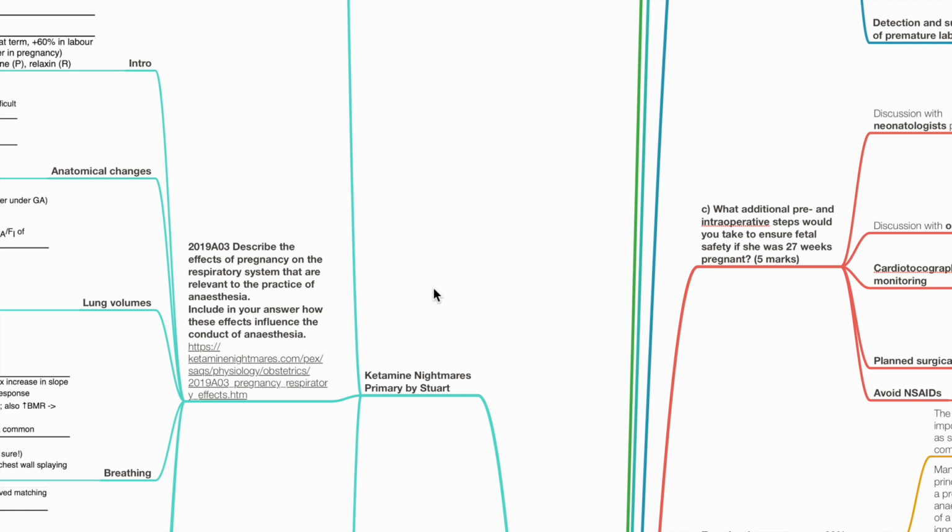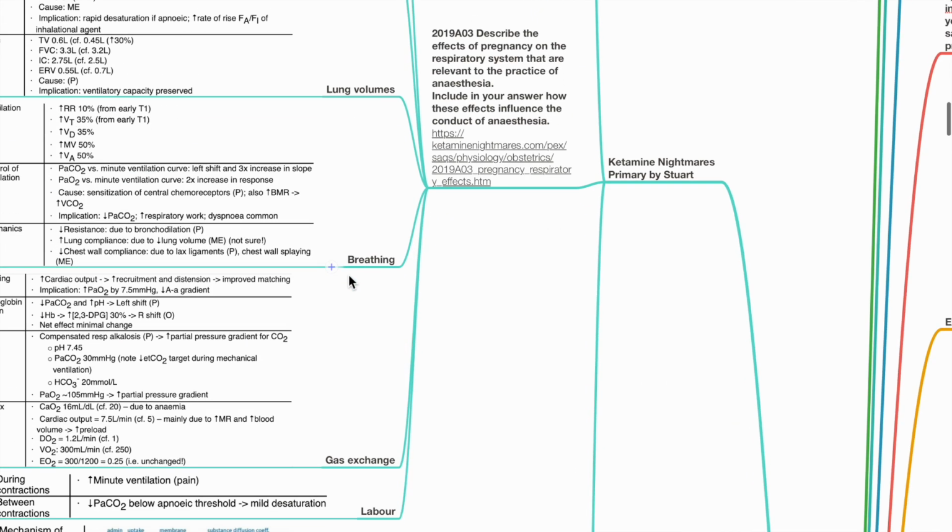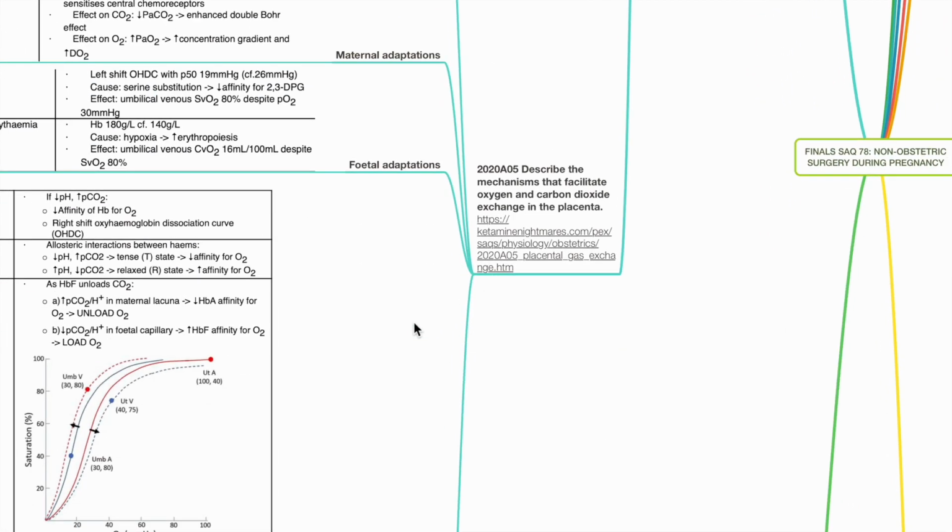Past year primary SAQs by Stewart in Ketamine Nightmares regarding CVS changes during pregnancy, respiratory changes during pregnancy, and mechanisms that facilitate oxygen and CO2 exchange in the placenta are included here for completion.